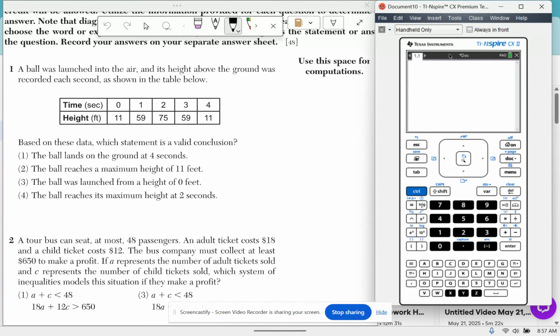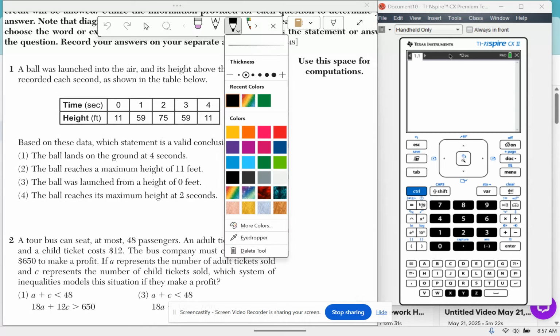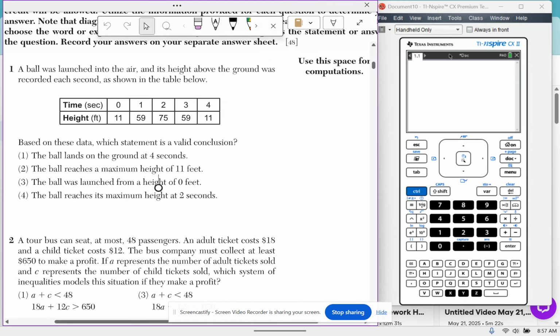Question 1. A ball was launched into the air and its height above the ground was recorded each second as shown in the table below. Based on these data, which statement is a valid conclusion?